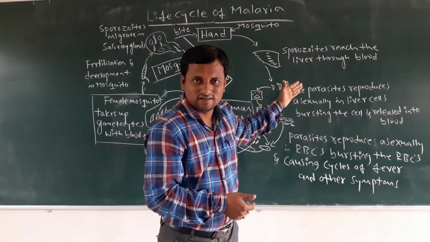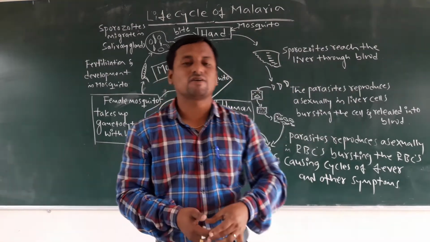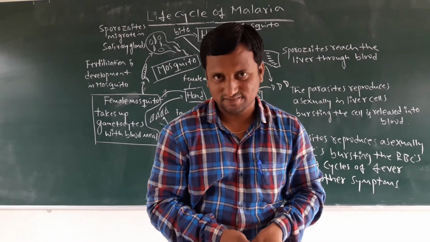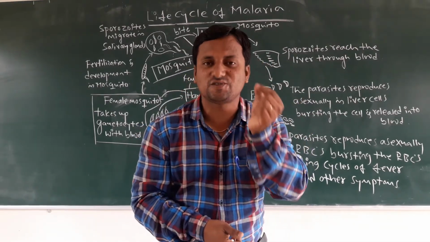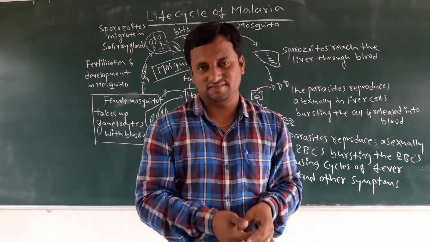In the liver, the cells are called hepatocytes, and this infectious form enters those hepatocytes.